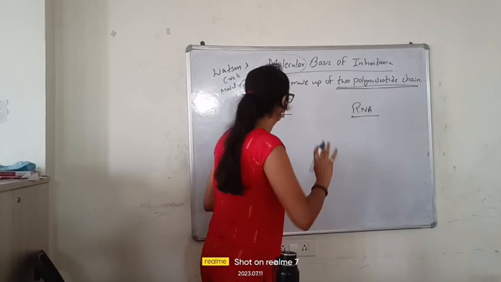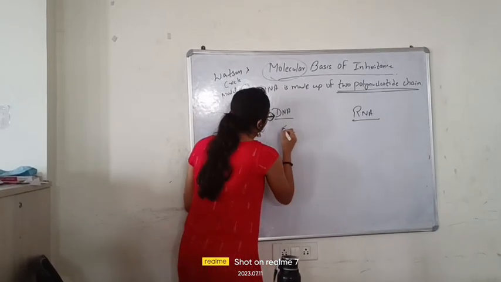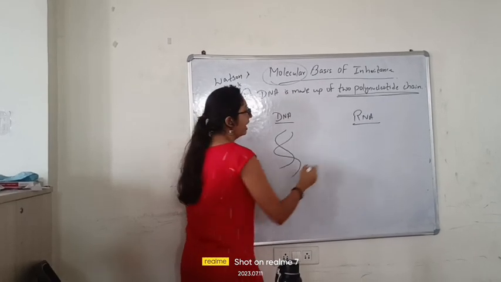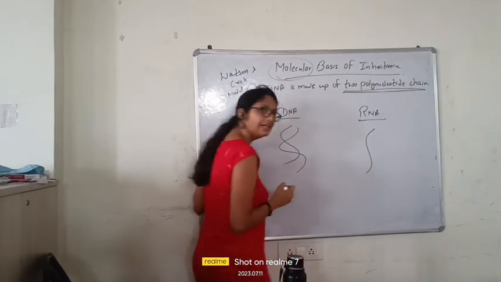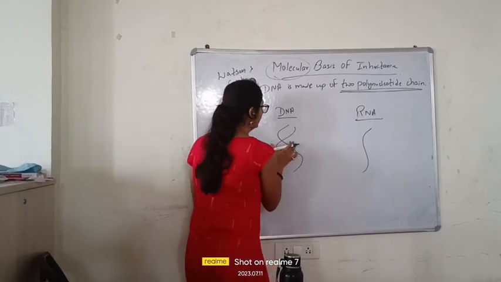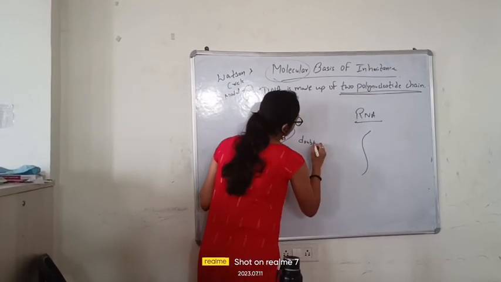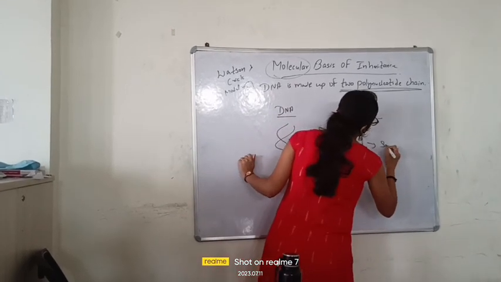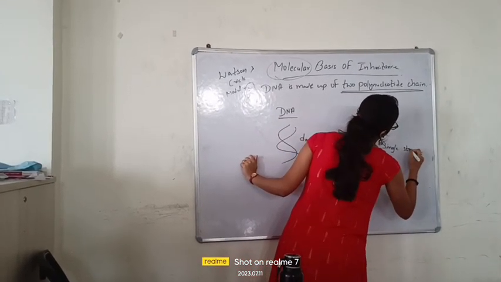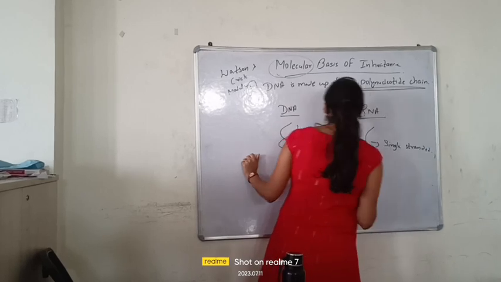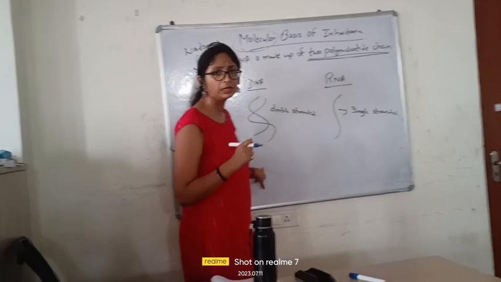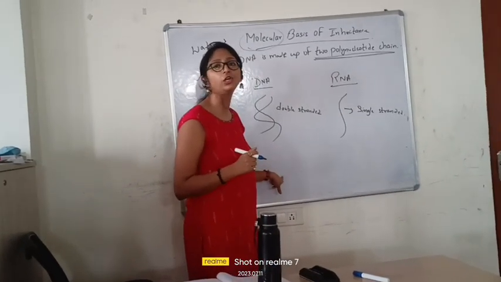These topics will come afterwards. Now see, we already know that our DNA has a double helical structure and our RNA has a single helical structure. It is double stranded. And this one is single stranded. So the question arises here: what are these strands made up of?